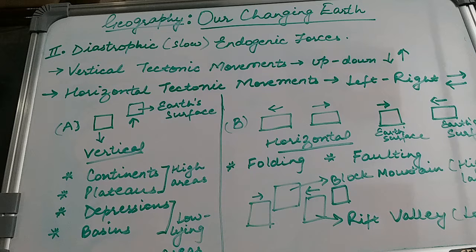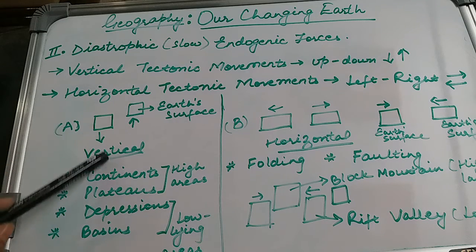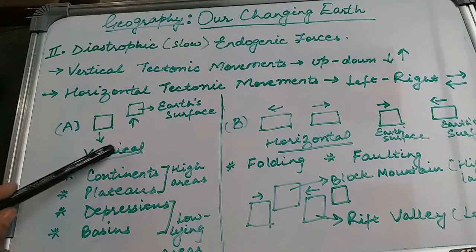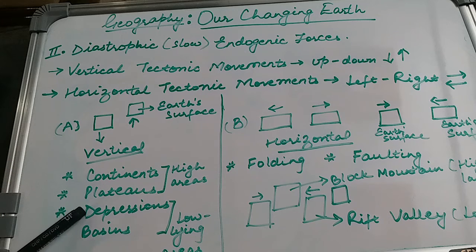The vertical tectonic movements lead to the formation of continents or plateaus as high areas, and when the tectonic plates move upward and downward, a low-lying area would also be created. Therefore, it can also lead to the formation of depressions or basins. Usually, continents and plateaus are the plain areas, and depressions and basins are created near the water bodies.